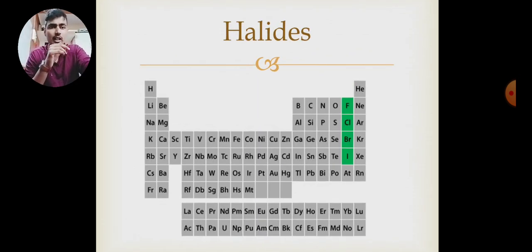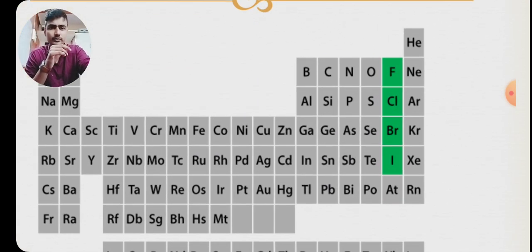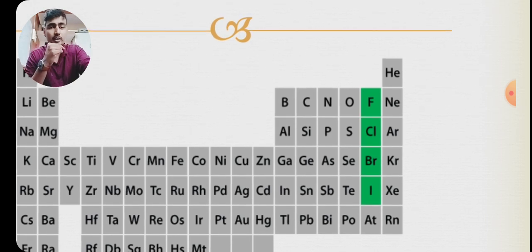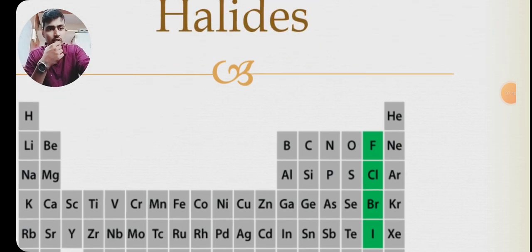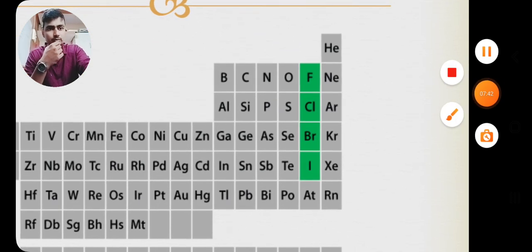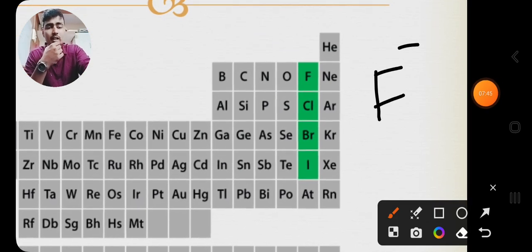Now halides. Halides are the group 17 elements, and all are electronegative elements, and their charge is minus. Let's suppose F minus. F has minus charge, Cl also minus charge, Br also minus charge, I also minus charge. So fluorine, chlorine, bromine and iodine.